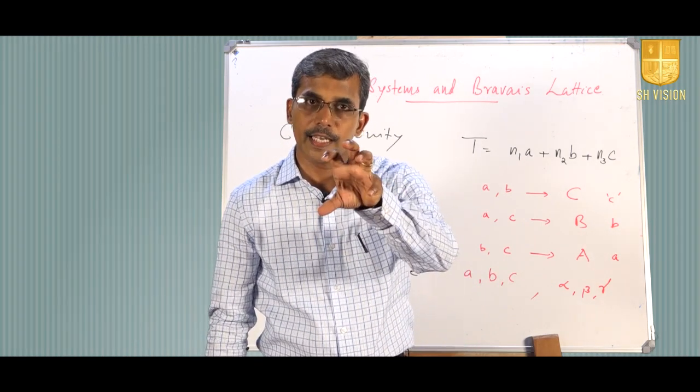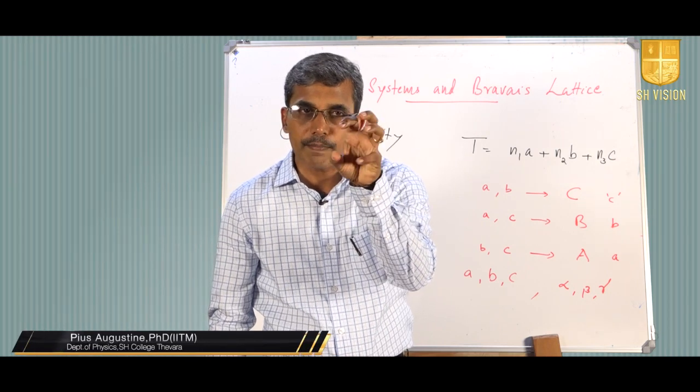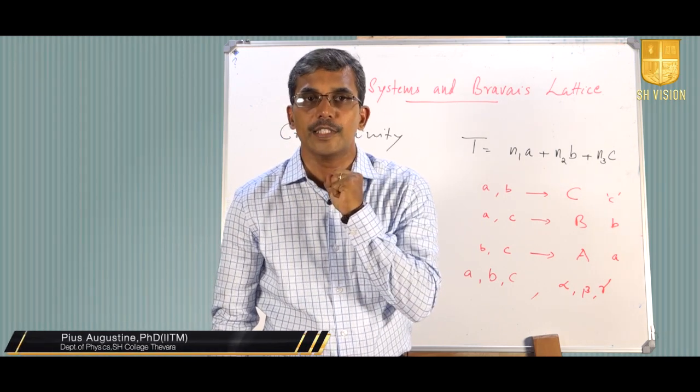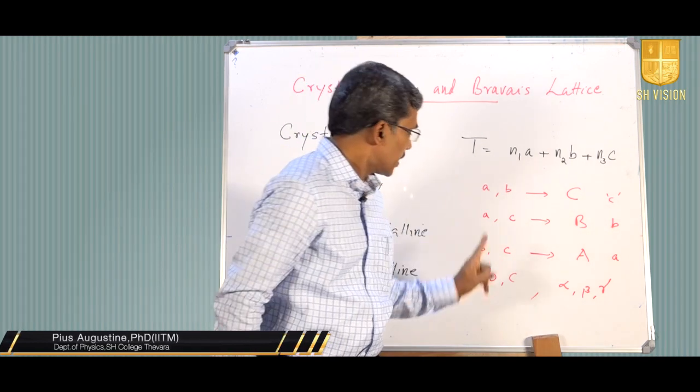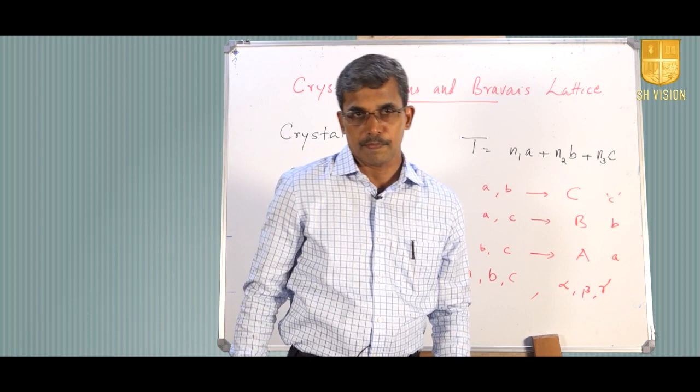So, space lattice can be described with the help of the smallest unit, that is the unit cell, which is defined by these lattice parameters A, B, C and alpha, beta and gamma.